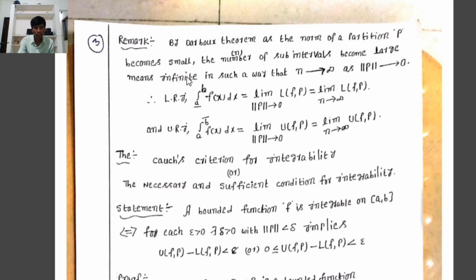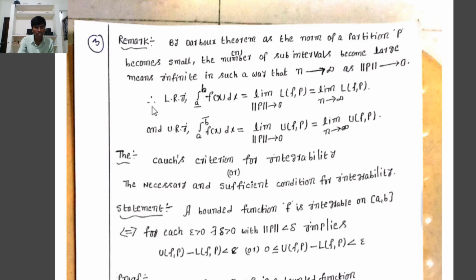Large means infinite, in such a way that n tends to infinity as norm P tends to 0. That is, as norm P tends to 0, the number of subintervals tends to infinity with respect to the partition P.